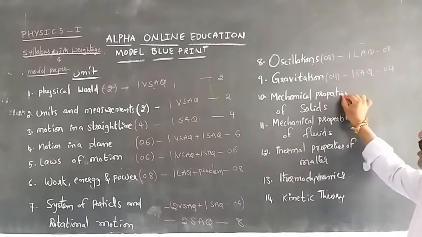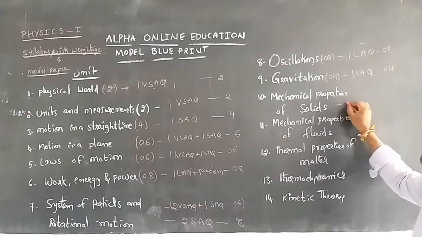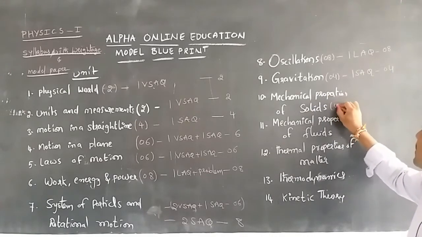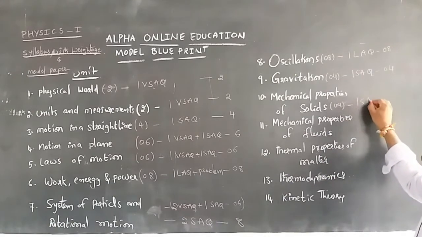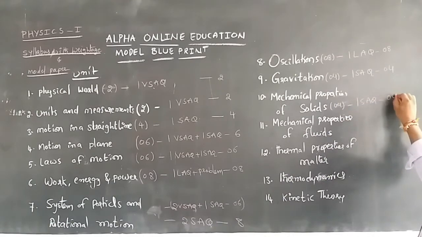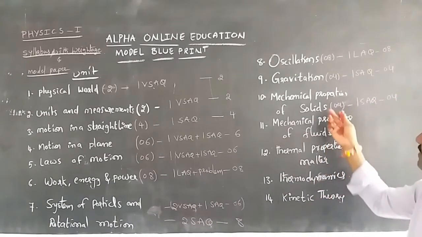Then mechanical properties of solids. Mechanical properties of solids also has 4 marks of weightage. That is 4 marks of weightage. From this we can get one short answer question. Definitely we can get one short answer question from the mechanical properties of solids.